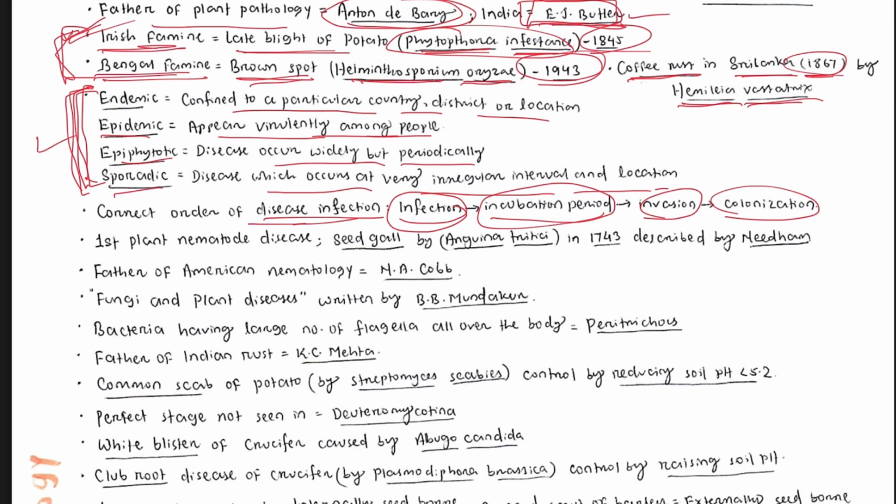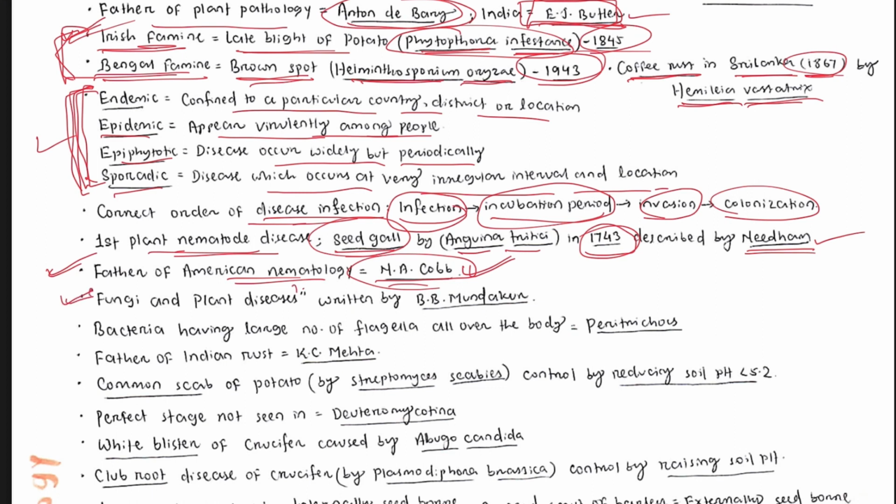Which one is the first plant nematode disease? Okay, that is seed gall. It was discovered first. It is caused by Anguina tritici, and it was in 1743 by Needham. Scientist name is Needham. Okay, father of American nematology, that is N.A. Cobb. You must have heard this name, most frequent. So father of American nematology, who? N.A. Cobb.